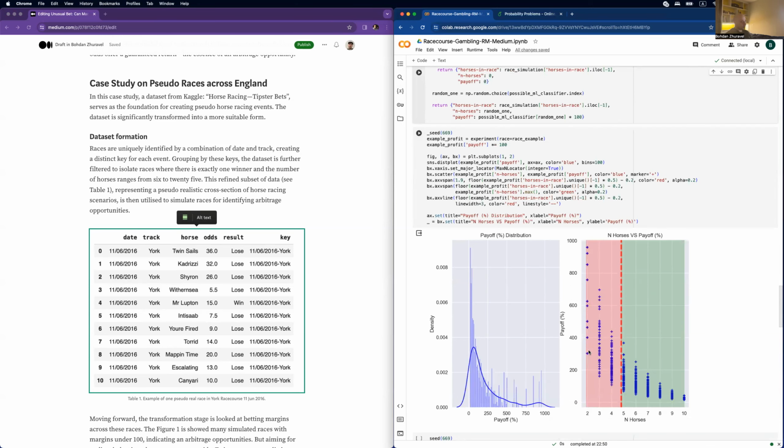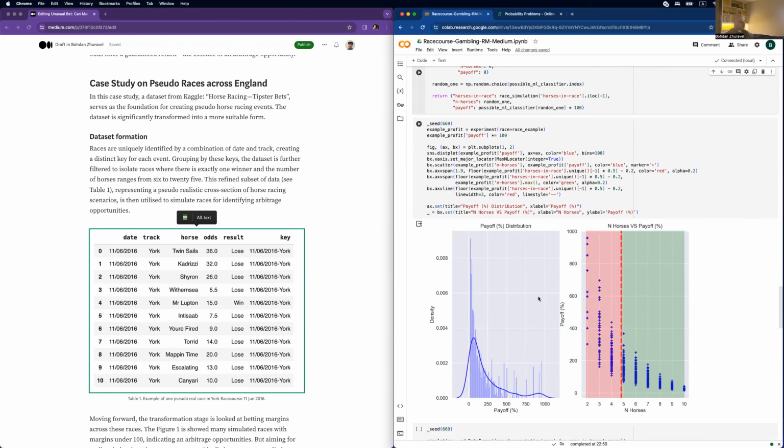Yes, let's suppose that we have this example, and in this example we have 11 horses, like 10 here, where we can find an arbitrage with them.